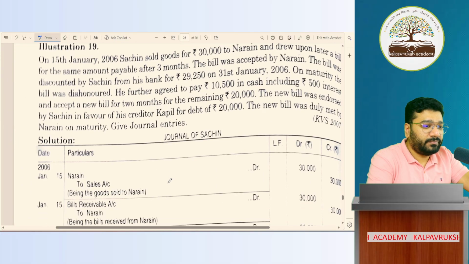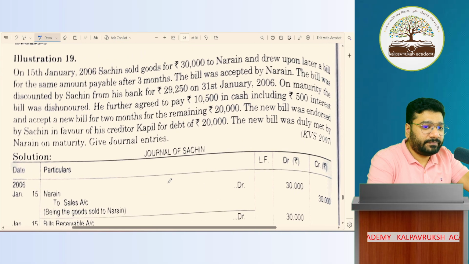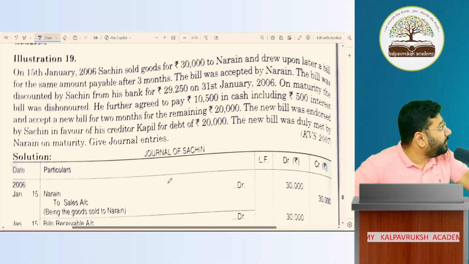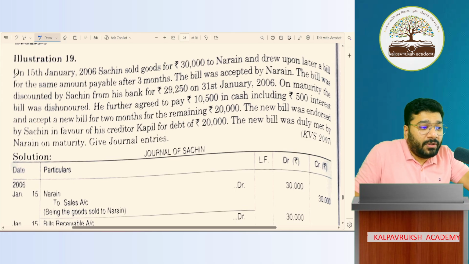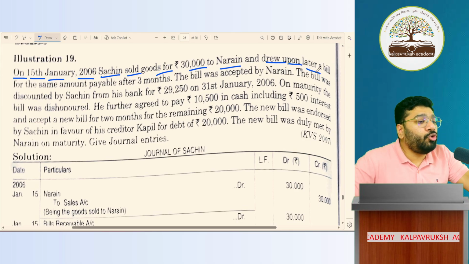Now, 19th question. Sorry, the question is a little blurred. Kindly manage. Not a problem, no? Okay, next question. Illustration 19. It says that on 15 Jan 2006, Sachin sold goods for 30,000 to Naren and drew upon the latter.